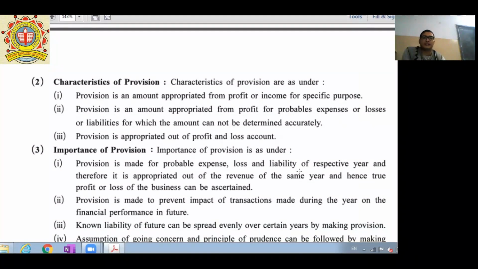Understood? Importance. So what are the importance of provisions? Number one, it is made for probable expense, loss and liabilities of respective years, and therefore it is appropriated out of the revenue of the same year, and hence true profit and loss of the business can be ascertained.